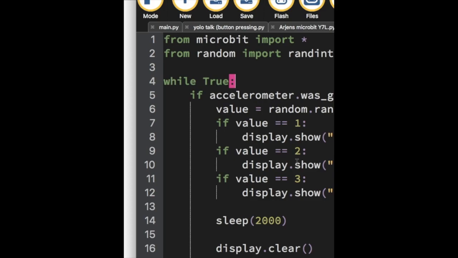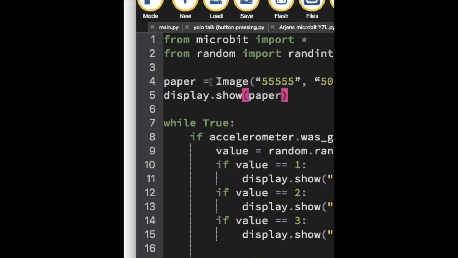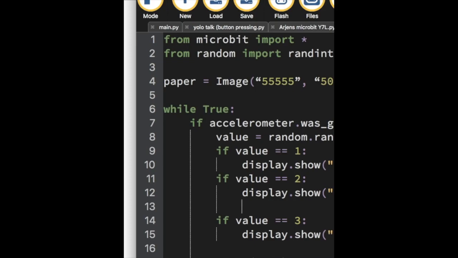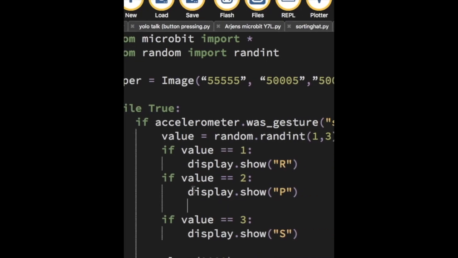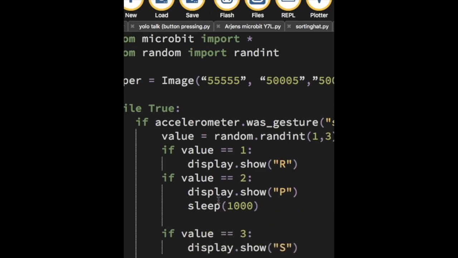Let's see what happens when I copy and paste it into my code. I'm definitely going to put the paper at the top because that image is always going to stay the same. My image of my paper is never going to change. But when I show the picture of paper, I will be changing it slightly. It's hard to see it on this screen size, but there we go. If value equals 2, I'm display.showing a P. I'm going to leave the P on the screen for a second, and I'm then going to change the display to be my show of paper,